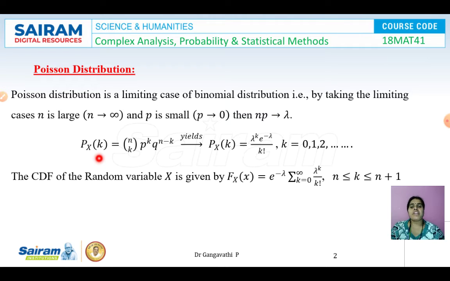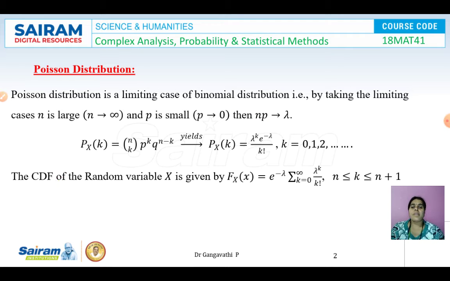Then the probability function of x, which takes the values k, for a binomial distribution is nCk p to the power of k, q to the power of n minus k, and it results in P of X equals k equals lambda to the power of k e power minus lambda by k factorial, where k takes the value 0, 1, 2, 3 and so on. So this is a Poisson distribution. In other words, we can say Poisson distribution is a special case of binomial distribution. So if the n value, that is the number of trials, is too large, in such cases the Poisson distribution can be used.